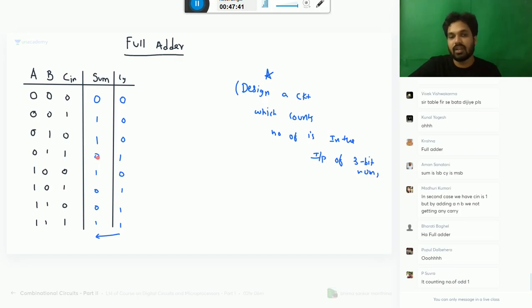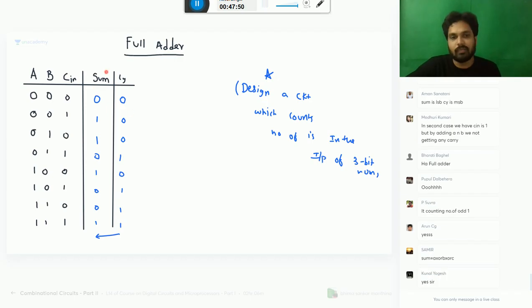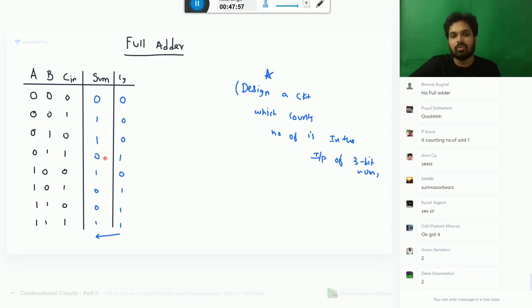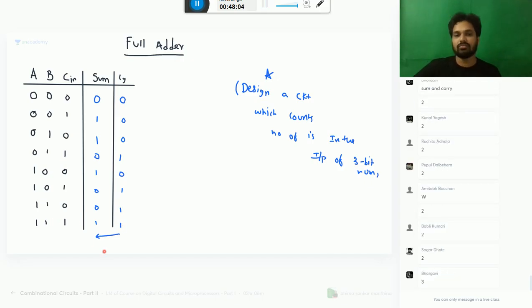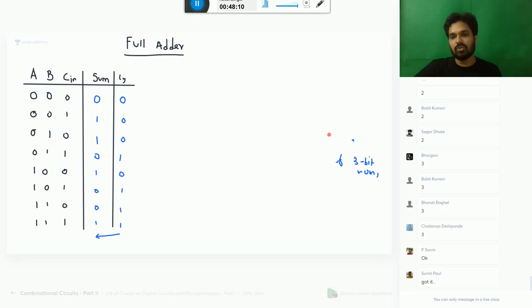I am not saying only sum, man. If it is only an odd number of ones, all those things we know already. I am saying together. Together, this is the full adder answer. What is the value of 1, 0? 2. That will tell you the number of ones is 2. What is the value of 1, 1? 3. That will tell you the number of ones is 3. So you understand the concept? Who will do that job? Your full adder is doing the job. Very good.